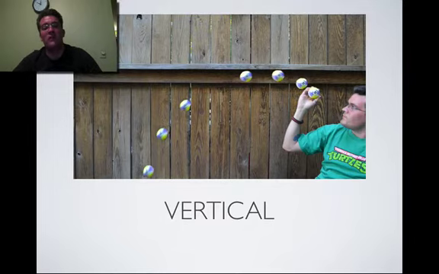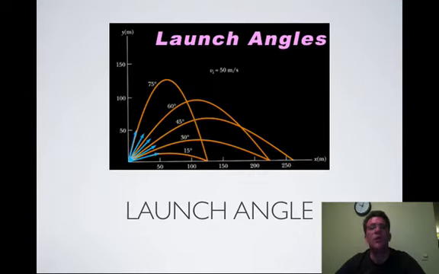The horizontal speed is going to be the exact same thing from the moment it leaves my hand, but it's actually going to be falling at 9.8 meters per second the moment it leaves my hand because gravity is just going to pull it down towards the Earth.